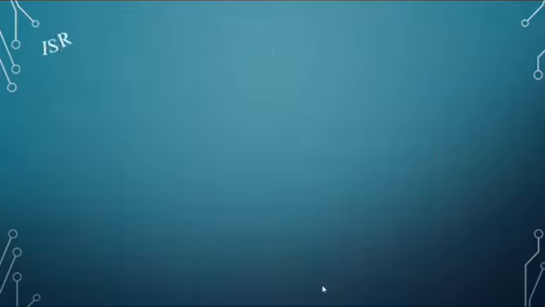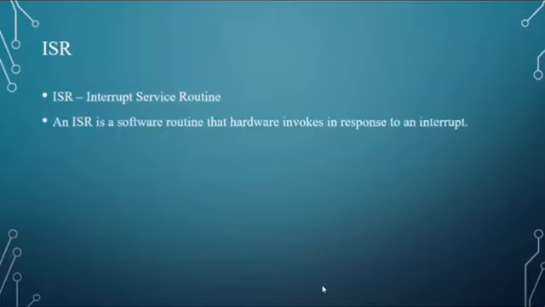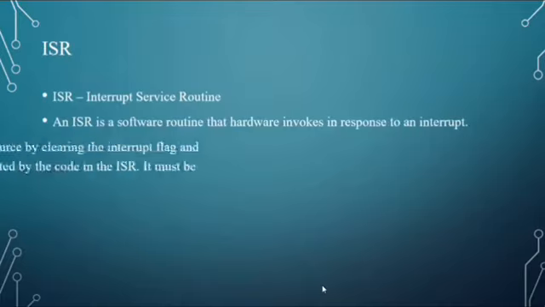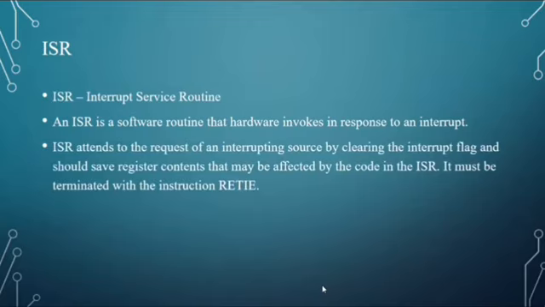Next, ISR. What is ISR? ISR is an interrupt service routine. An ISR is software that hardware invokes in response to an interrupt. An ISR attends to the request of an interrupting source by clearing the interrupt flag, and should save register contents that may be affected by the code in the ISR.